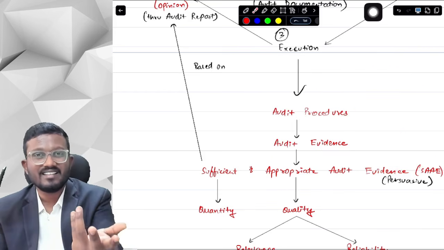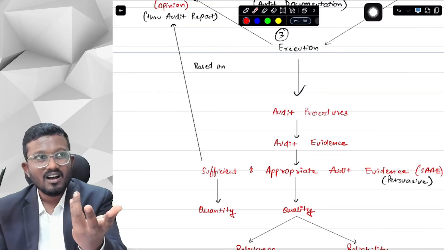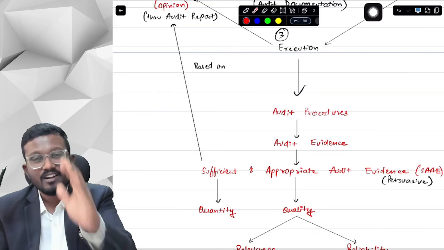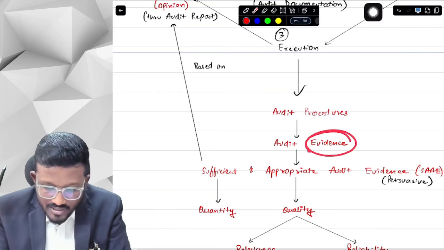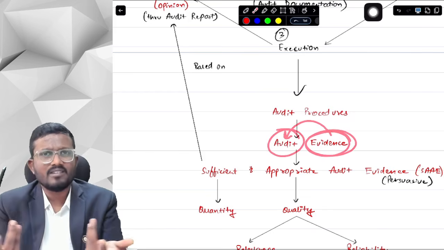Evidence is basically anything that certifies something, that verifies something. And if we are using the evidence in audit, then it is called audit evidence simply.